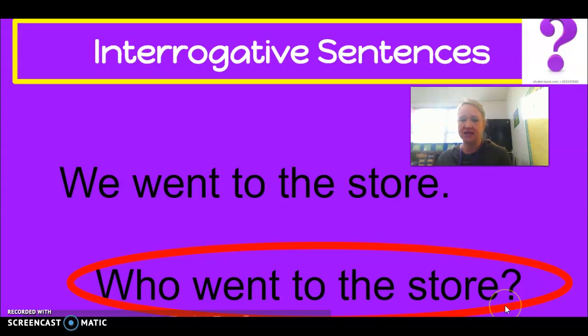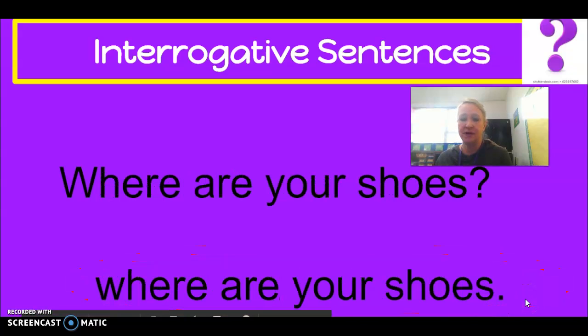Okay, let's try another one. See if I can stump you. Where are your shoes? Where are your shoes? Let's look at this carefully. Does this sentence begin with a capital letter? Yes. Does it end with a question mark? Yes. Then it is written correctly. It is an interrogative sentence asking you a question.